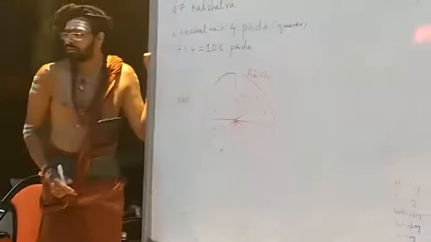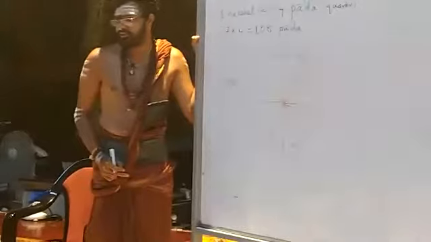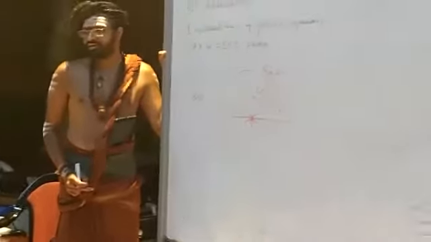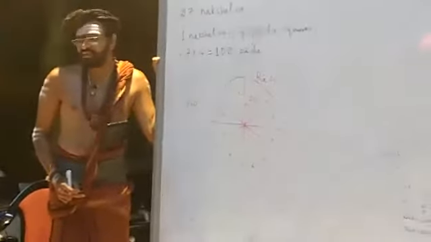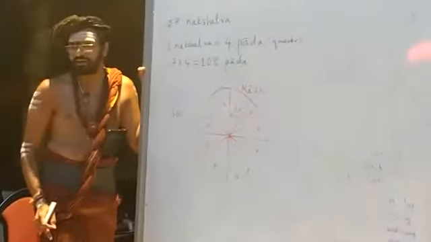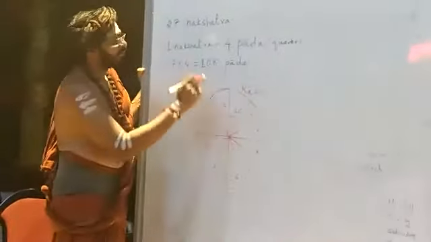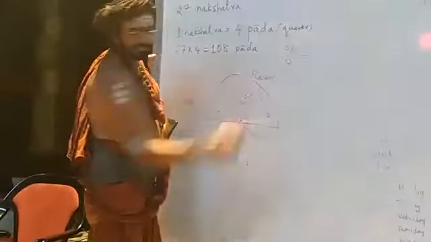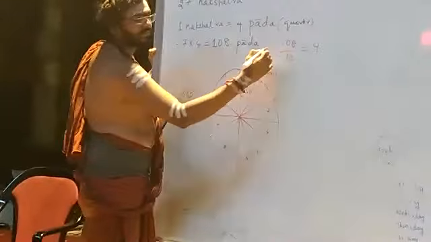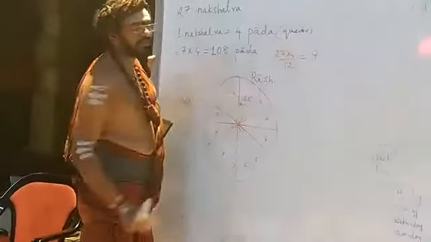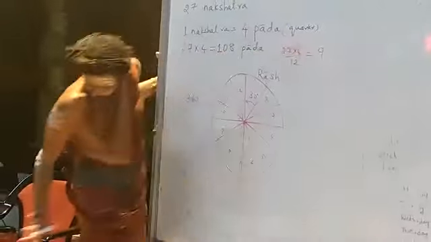Any questions till now? Ask now. If you do not understand, small children, what a degree is, what 360 degree is, what 30 degree is, do not bother about it. Just divide the circle into 12 parts. That much you understand. Okay. So 108 divided by 12, how much? 9. So 108 padas, or in other words, 27 nakshatras multiplied by 4 padas, divided by 12.